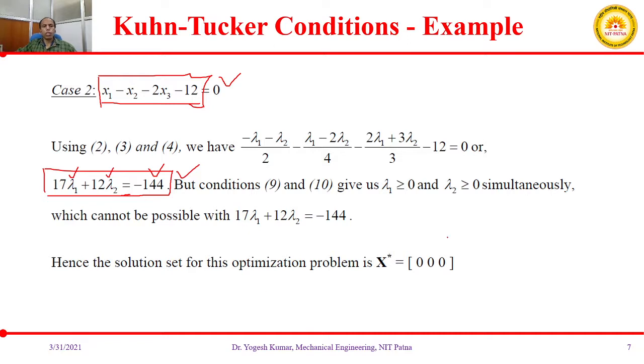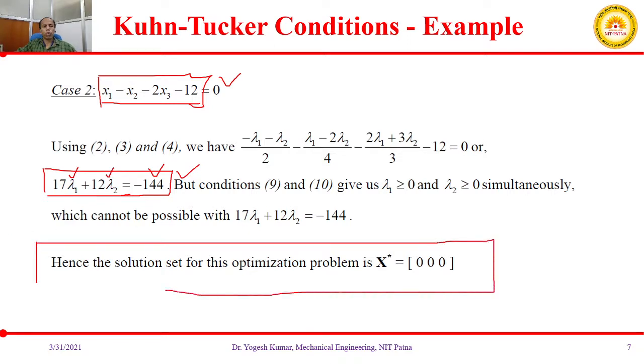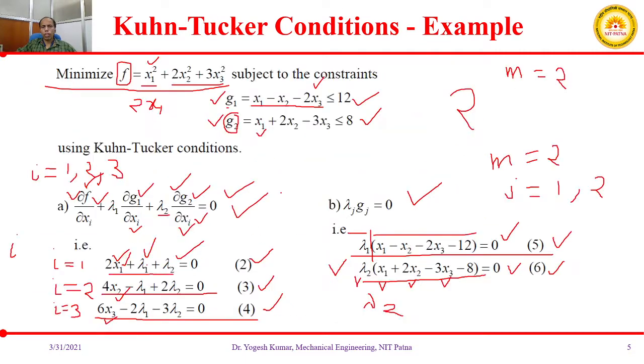Okay, so we can say that the optimal solution which we got through case number 1 is your final solution for your given problem. I hope I have tried to explain the Kuhn-Tucker conditions using one of the simplest examples which I could find.